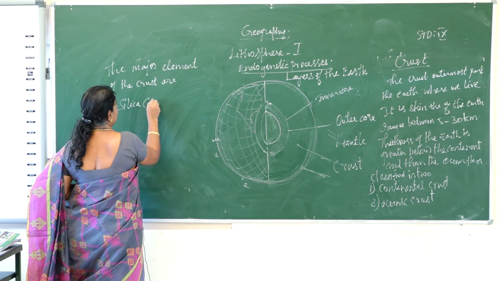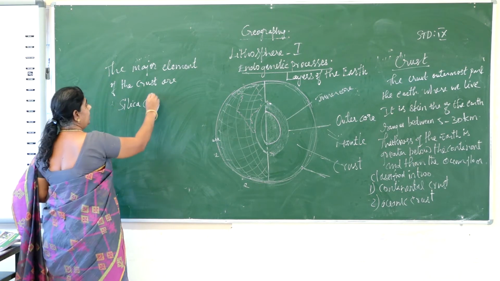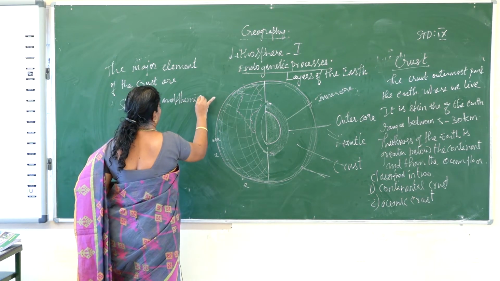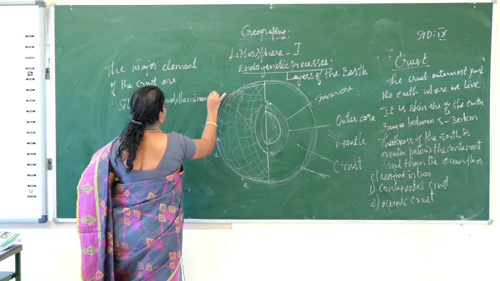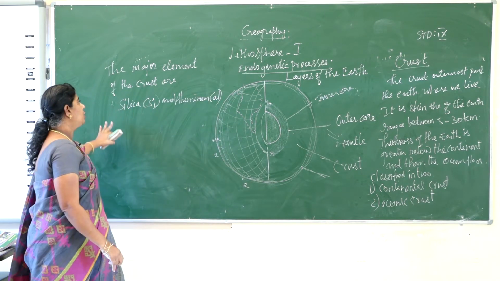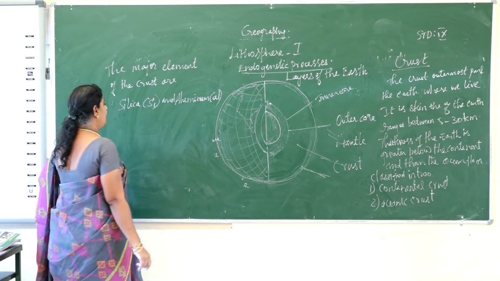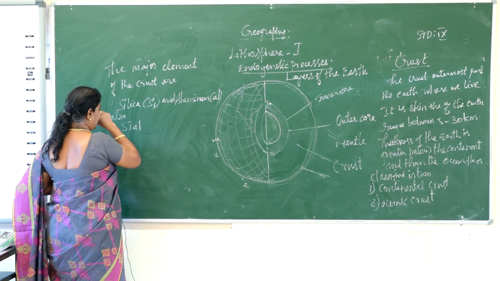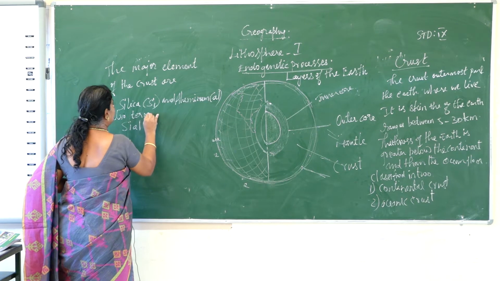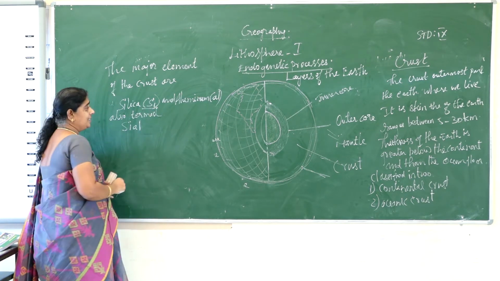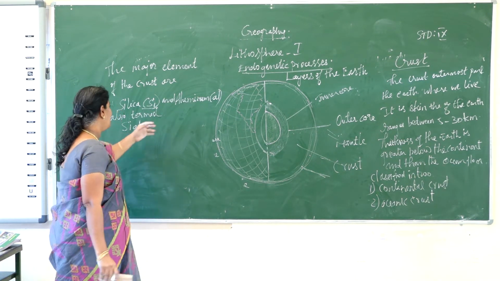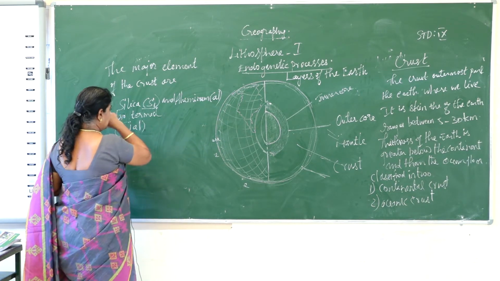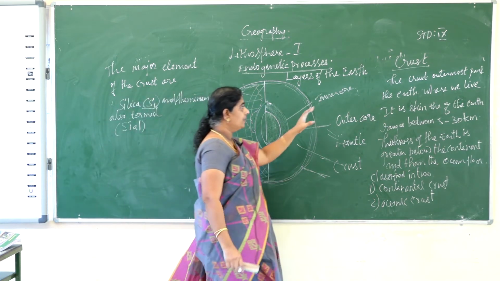Silica is present as Si, and aluminium as Al. So together they are termed Sial, with Si for silica and Al for aluminium. Then this is about the first part, the crust, children.